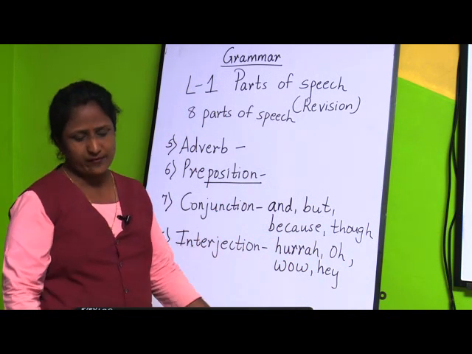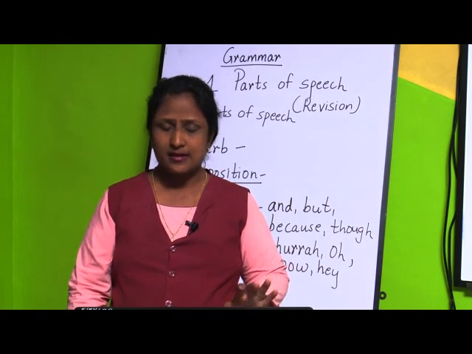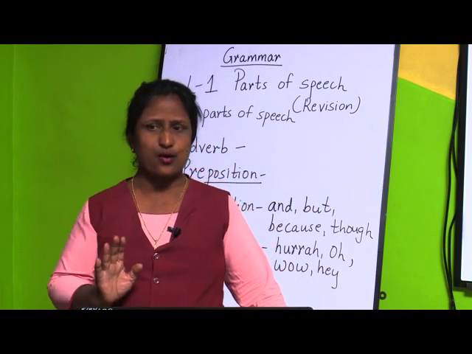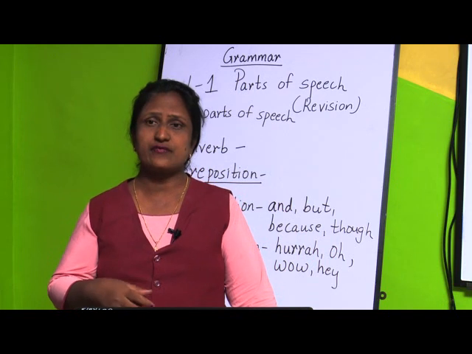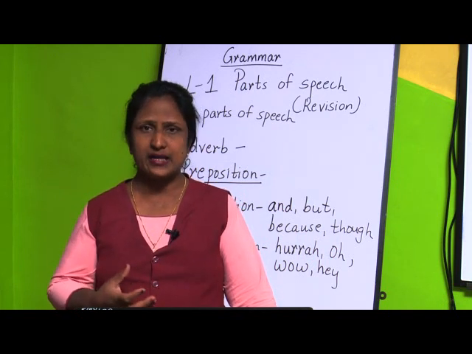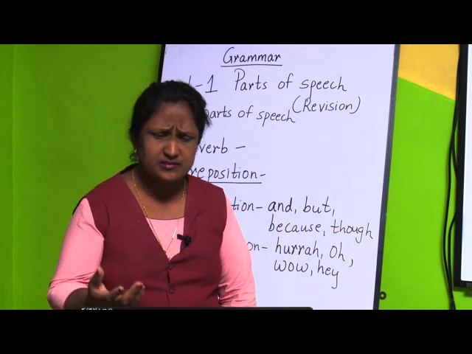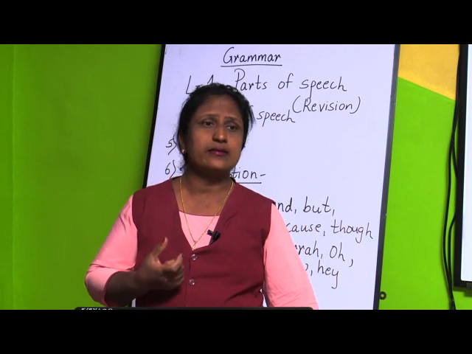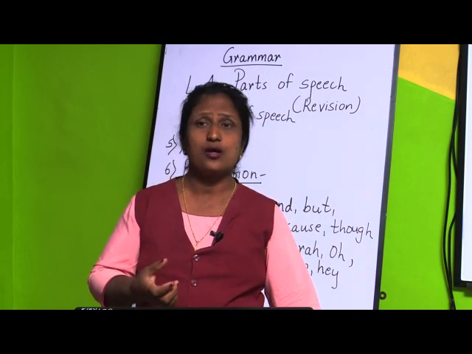I hope children you have understood all the 8 parts of speech. Once again I will tell you what the 8 parts of speech are. First one is a noun. What is a noun? Noun is the name which is given to any person, place, animal or thing. For example, the name of a girl, Sarika, or Pune, or the name I want to give to a thing, that is book or tiger.